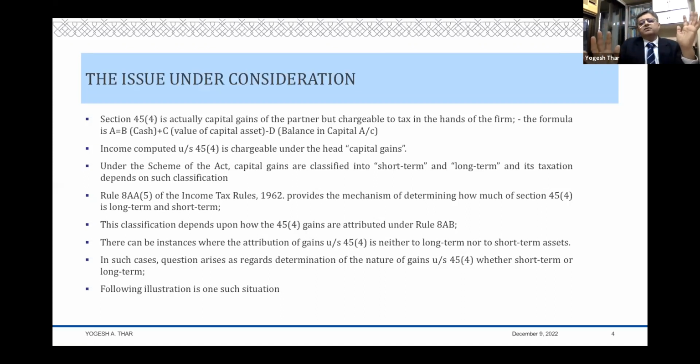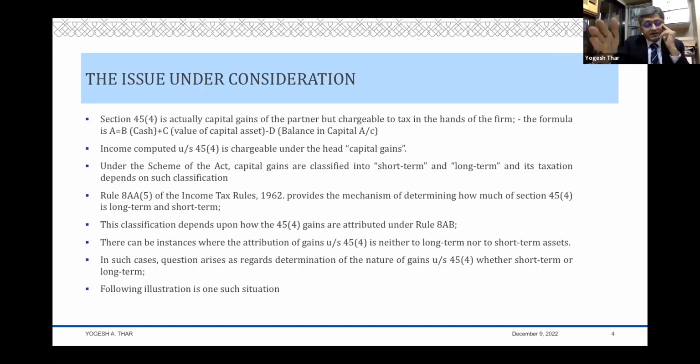What is 45.4? It is a tax which is levied in the hands of the firm, but it is actually the capital gain of the partner. That is, when a partner receives any money or a capital asset when he retires from the firm. Now, this also includes members of the AOP, but for the sake of simplicity, I'm just referring to a partner and a firm. So when he retires from the firm and he gets